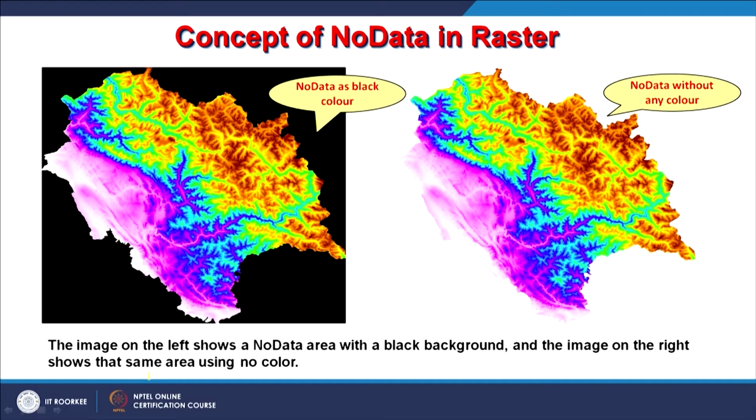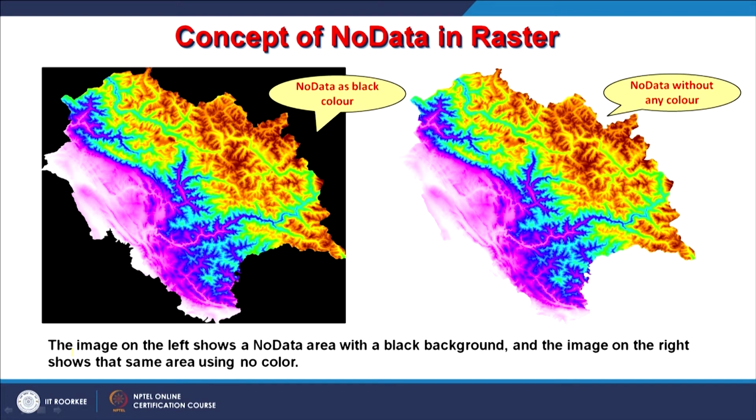So, we can change that and assign white color to the no data value. So, it mixes with the background of my screen, like on the right side that you are seeing. Here the user visualizing such a data set will not see those black areas, and will not feel that it is either rectangular or square. He would only see the arbitrary boundary.